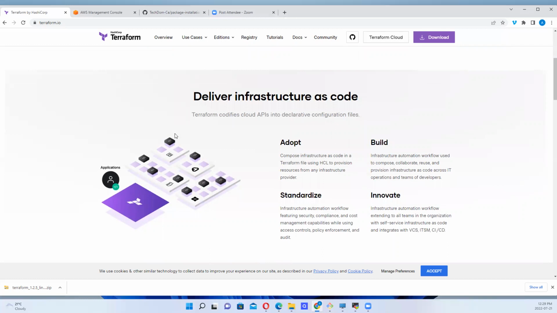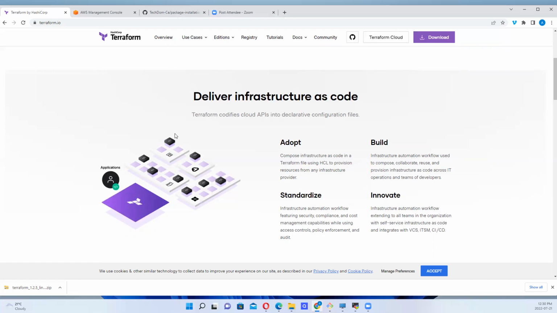CloudFormation is made by Amazon for AWS alone, right? So CloudFormation only supports a single platform, which is AWS, unlike Terraform that supports many platforms, right?